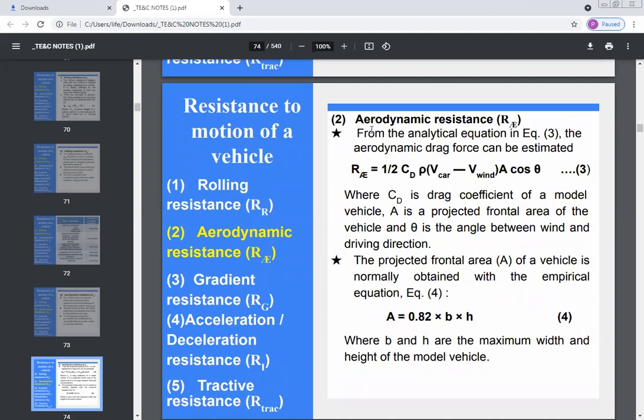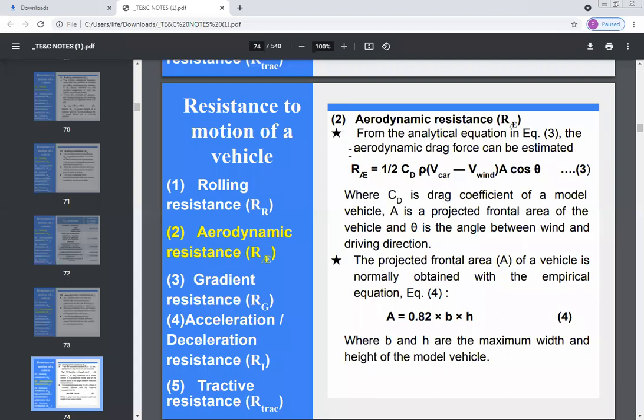Now, how to calculate this aerodynamic resistance or aerodynamic drag force? There is one equation by which we can calculate the drag force. Aerodynamic resistance, RE, is equal to 1/2 CD rho into velocity of car minus wind velocity into A cos theta.